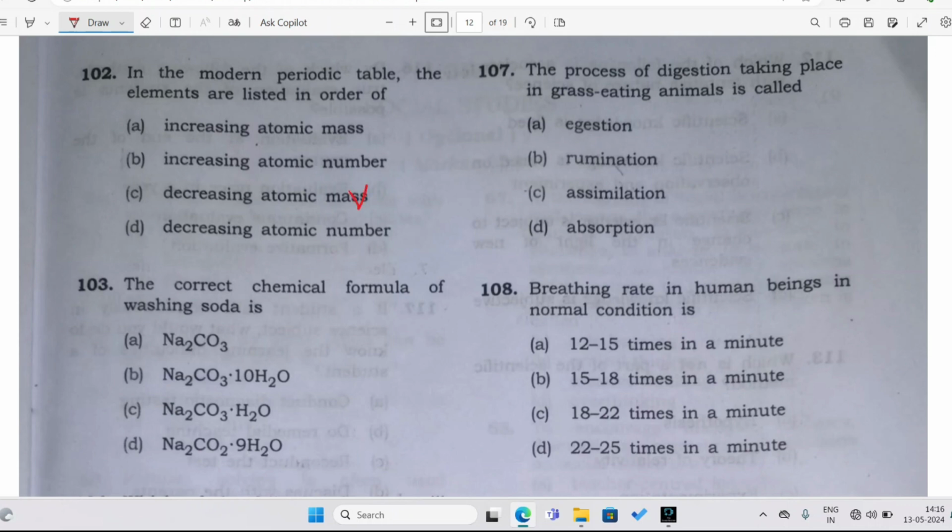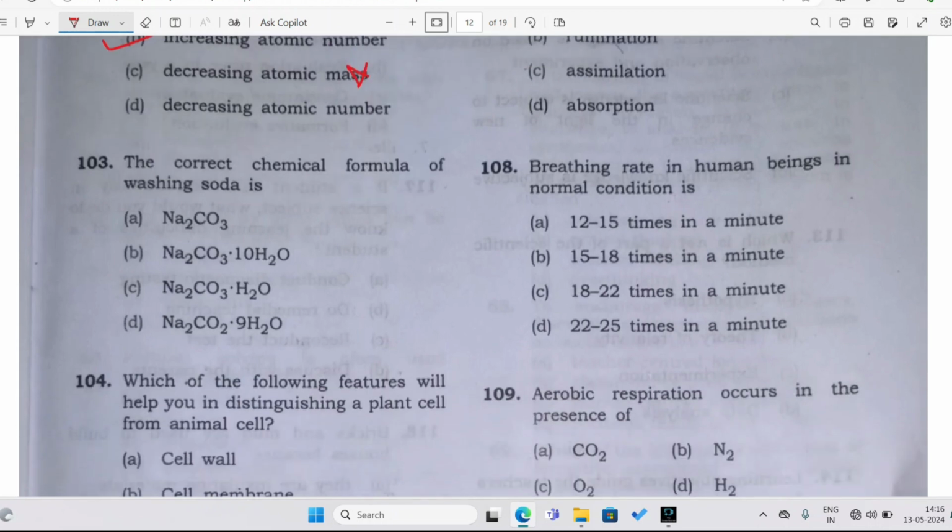It cannot be atomic mass, so this is wrong, and this one also wrong. Out of these two, of course, option B, because it is increasing, right? First comes hydrogen, yes, hydrogen comes first, right? So you know how it goes.